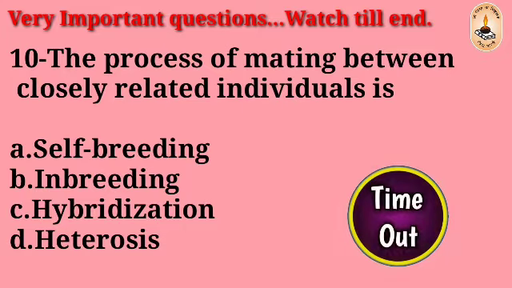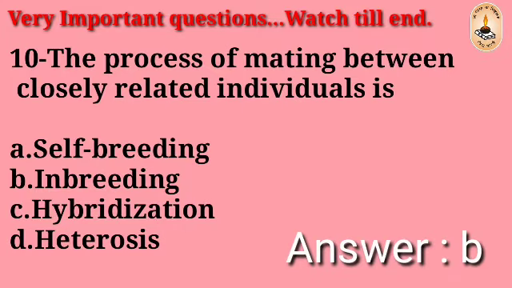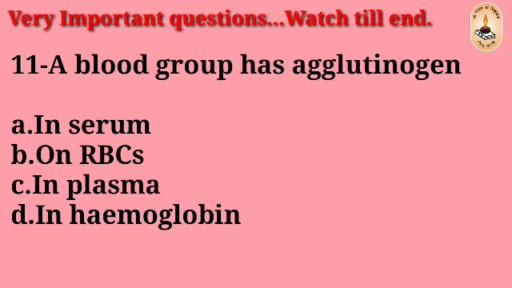The right answer is B, inbreeding. Question number 11: A blood group has agglutinin gene in serum, on RBC, in plasma, in hemoglobin.